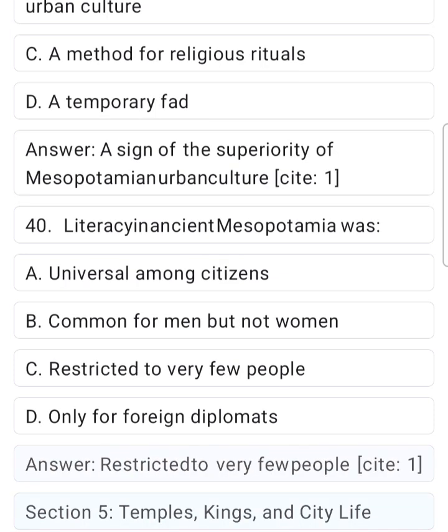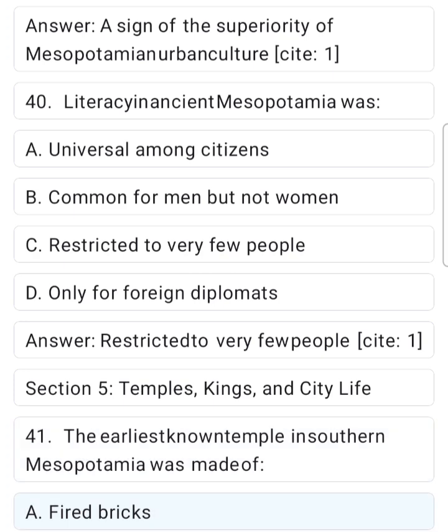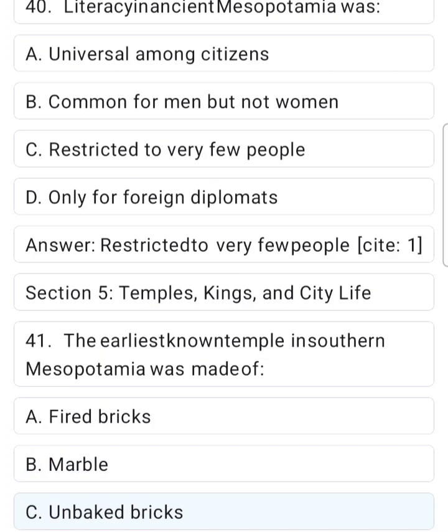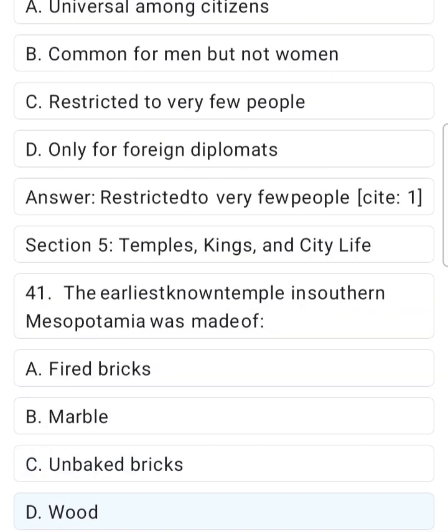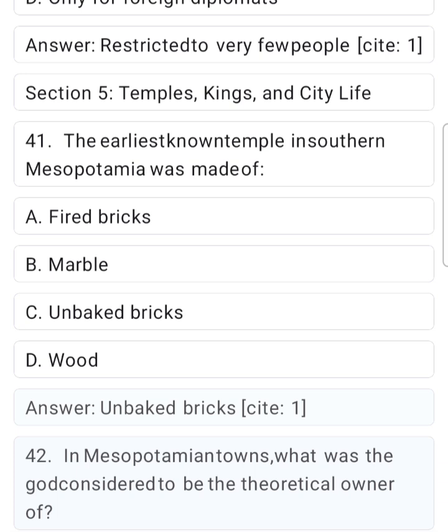Site 1. Section 5. Temples, kings, and city life. 41. The earliest known temple in southern Mesopotamia was made of A. Fired bricks. B. Marble. C. Unbaked bricks. D. Wood. Answer. Unbaked bricks.